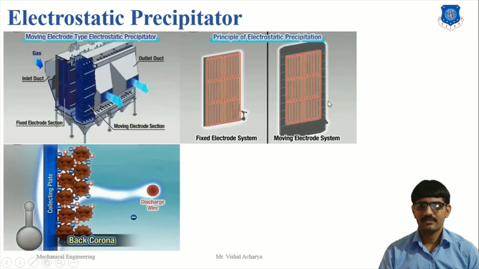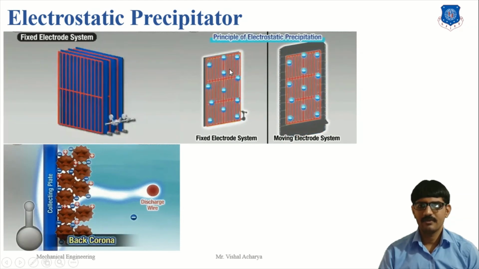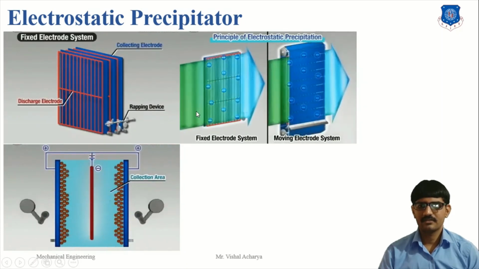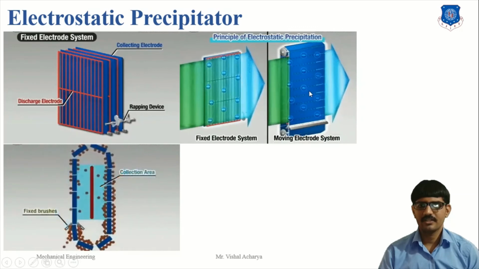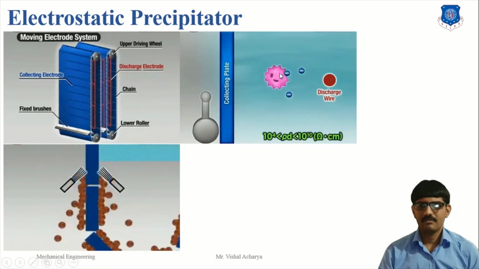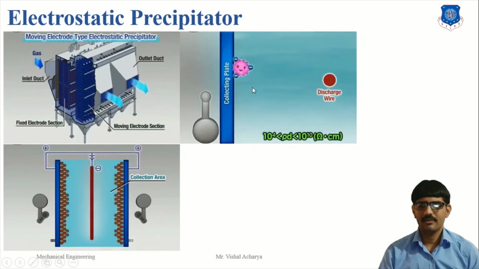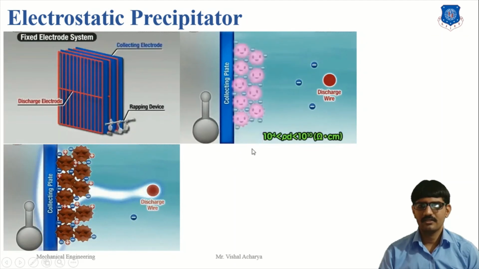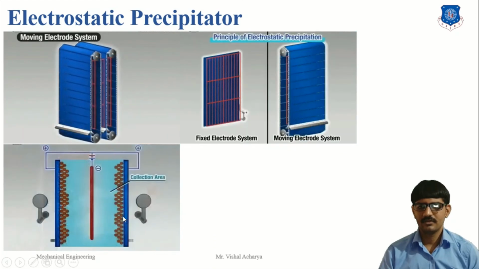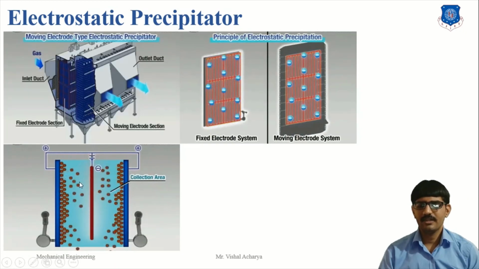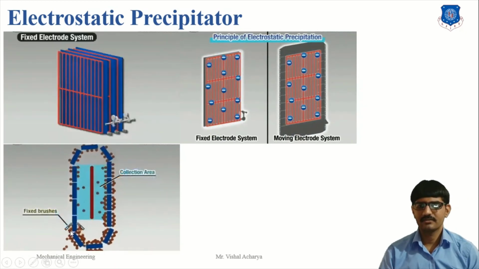Here there is a fixed electrode and a moving electrode system, arranged in parallel, and the gas is transferred, so one side is positive and one side is negative. Here this type of dust particle layer of electrons like a corona discharge, and by hammering action the particles are removed. In the shown figure, dust particles are also removed by brush action.